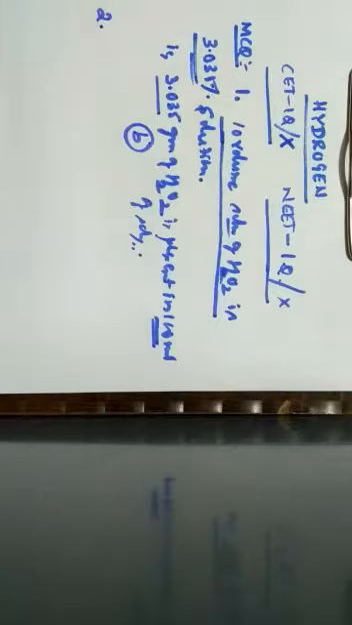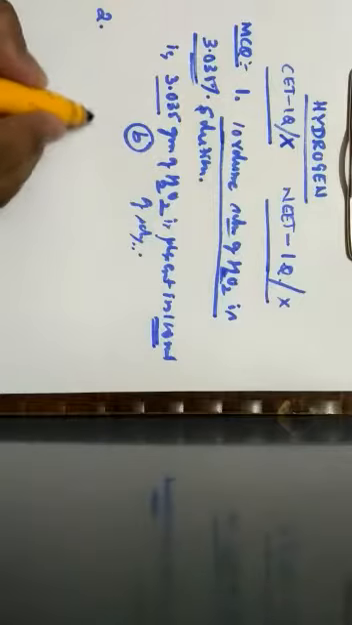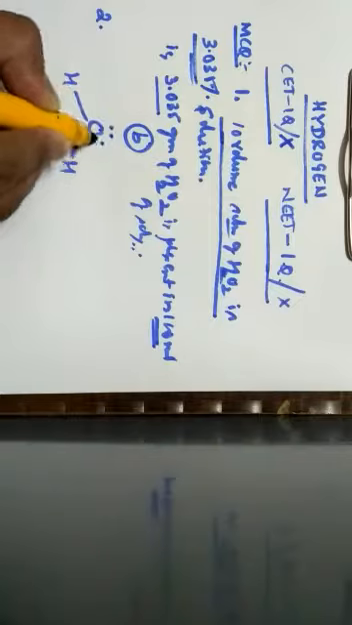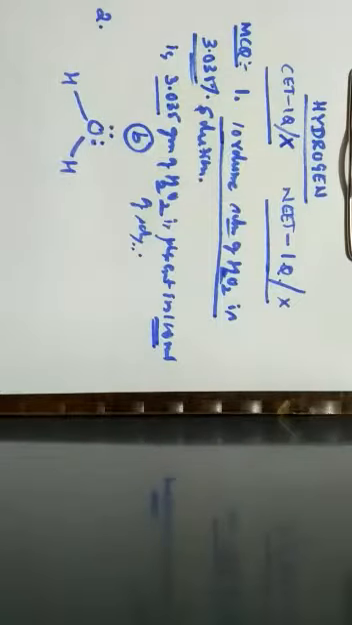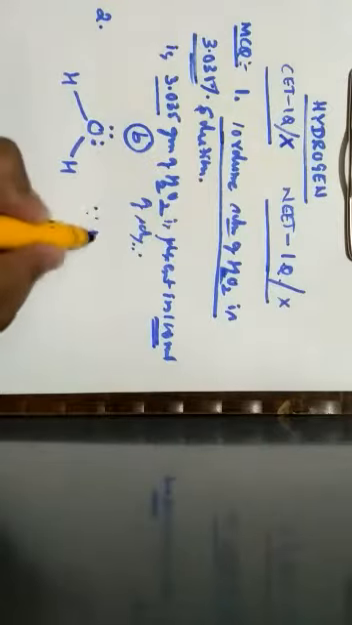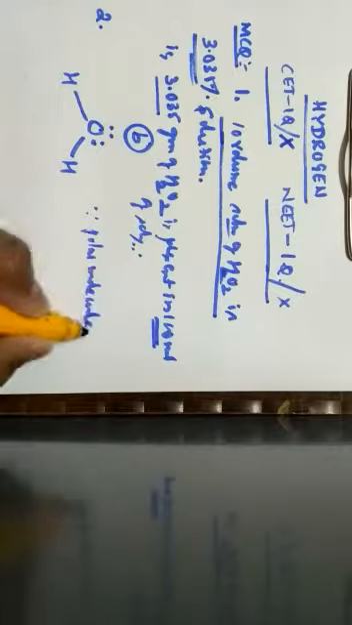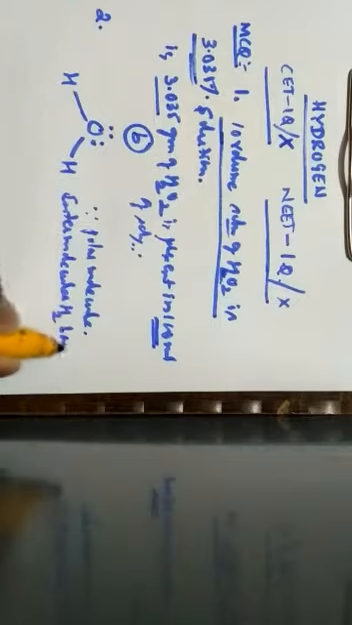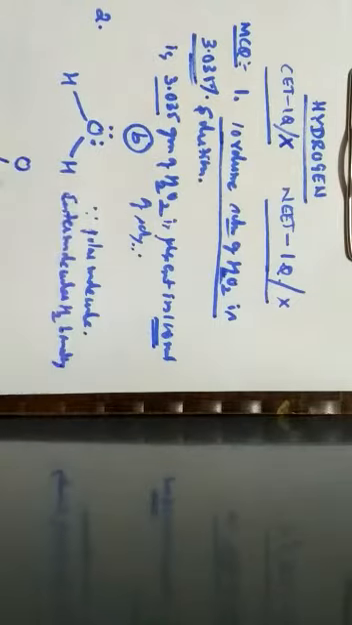Next one, question number 2. The maximum number of hydrogen bonds that a molecule of water can have is. So here first let us write a water molecule. So this is the water molecule which has two sets of lone pair of electrons and two hydrogen atoms. So when we go through this particular nature, we know that water is a polar molecule. So because of its polar molecular nature, water can form hydrogen bonding. Here this can form intermolecular hydrogen bonding.